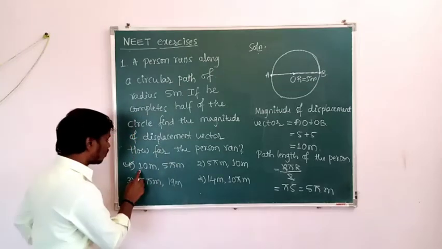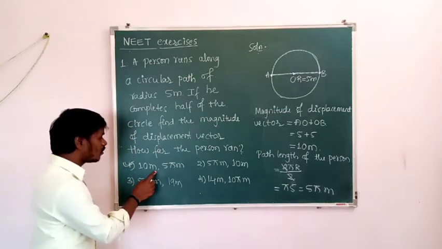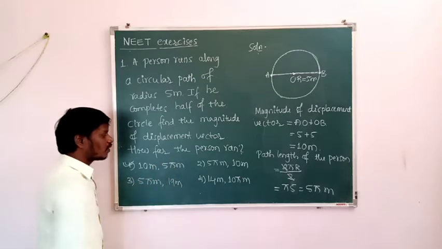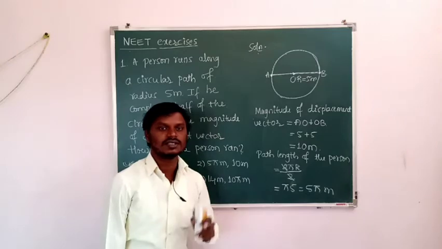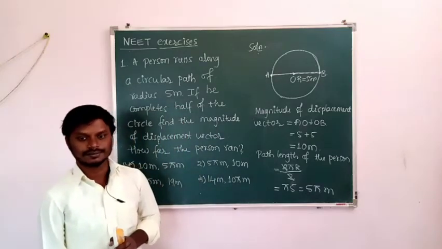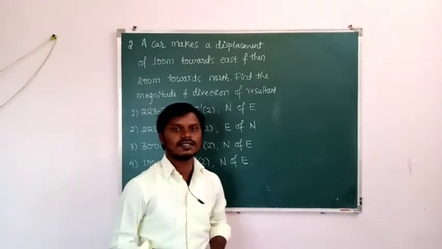So the magnitude of the displacement vector is how much? 10 meter. And the path length of the person is how much? 5 pi meter. Okay, this is about the solution of the first question. Now let us solve the second question.